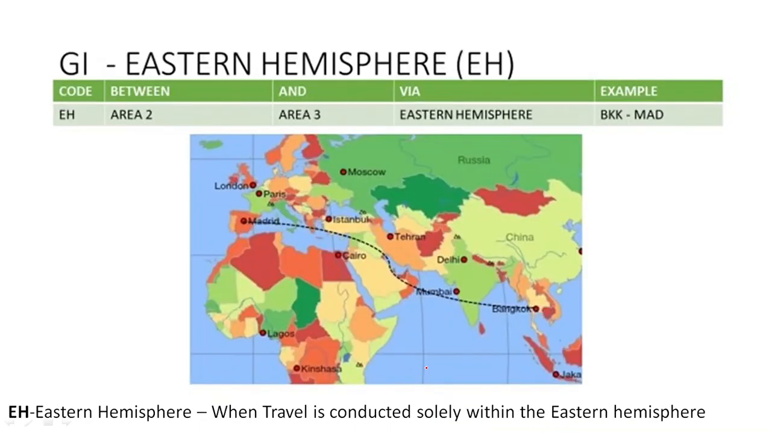Next we have Eastern Hemisphere. For Eastern Hemisphere, the journey has to be solely within the Eastern Hemisphere. For example, here we have case number 1. The journey is between area 2 and area 3 and it is via Eastern Hemisphere. So it is Eastern Hemisphere GI. Here we have area 2, Madrid, MAD, and Bangkok in area 3. So the GI will be Eastern Hemisphere.